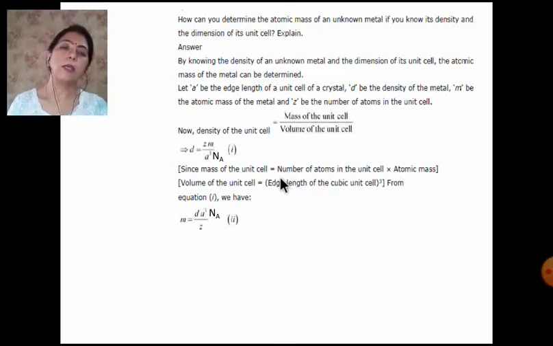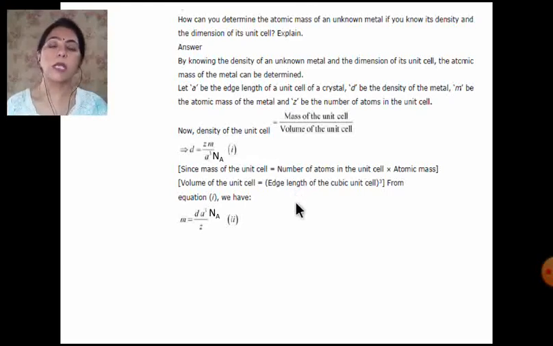And then there is a numerical based on the density, that is, how you can calculate the density or the atomic mass of an element. First of all you must know the symbols we are using. For radius we are using small r. For edge length we are using small a. For density we are using small d. This is Avogadro's number, and we also need Z here. I have told you what Z is. It is the number of atoms per unit cell.